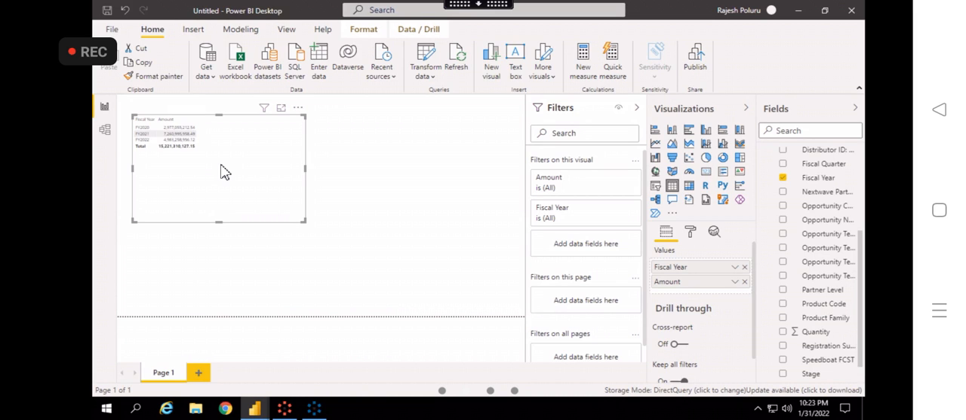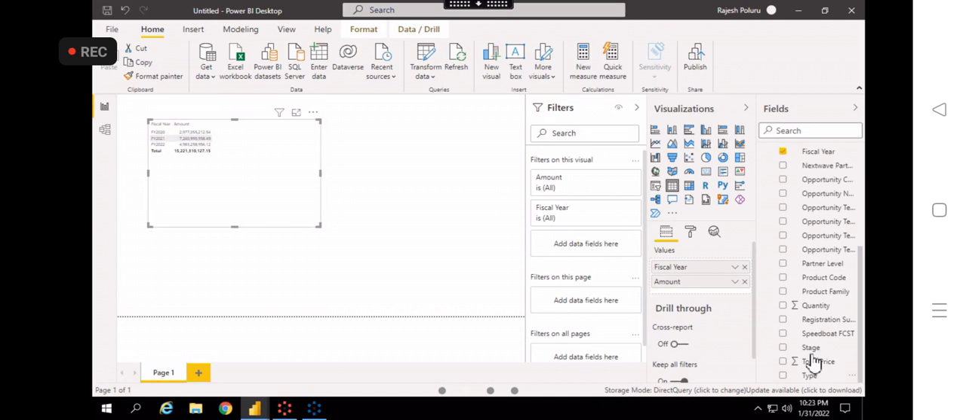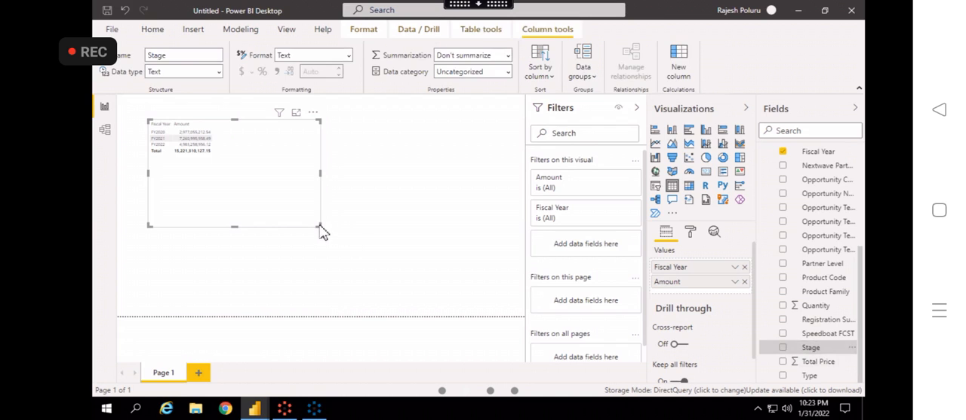So this is how we can get the data using import mode and direct query mode. All the same functions you can use: you can create different kinds of visuals, filters, and everything in direct query also. Okay.